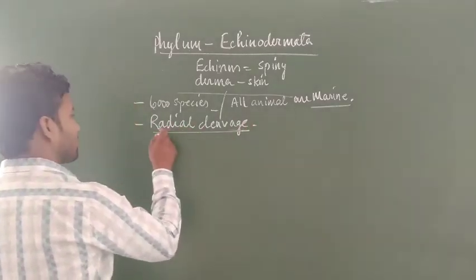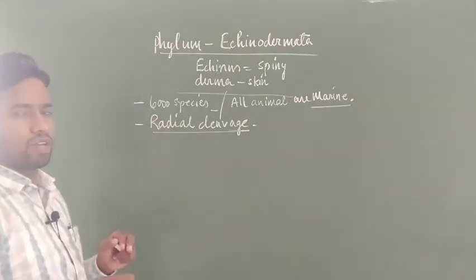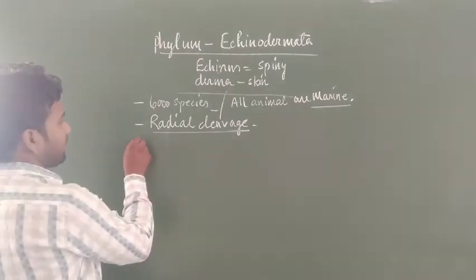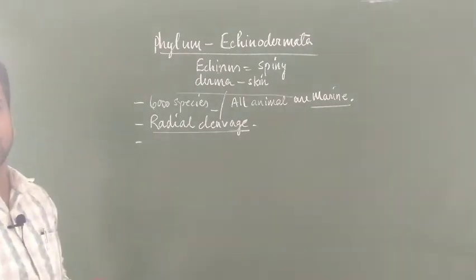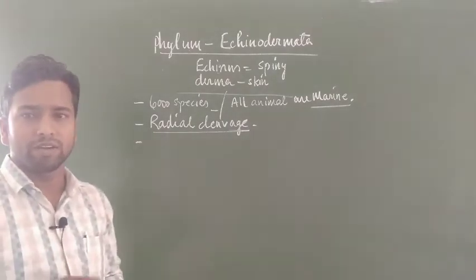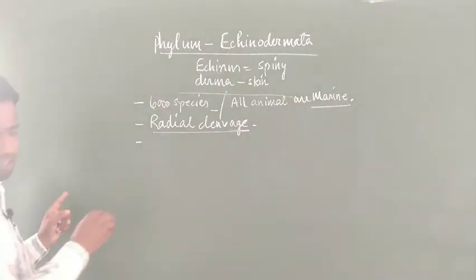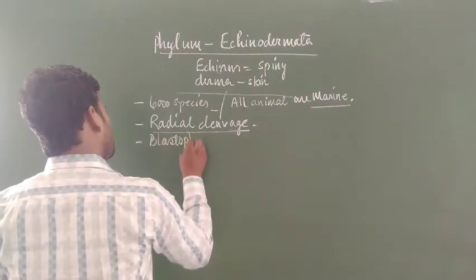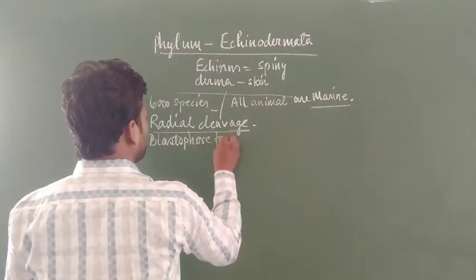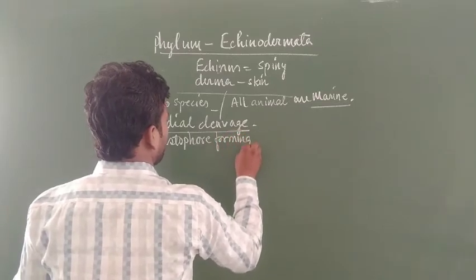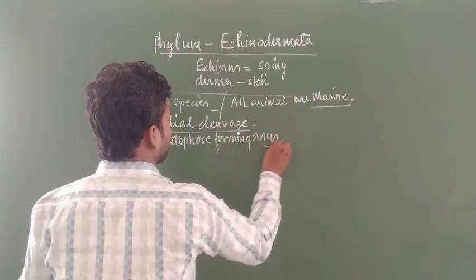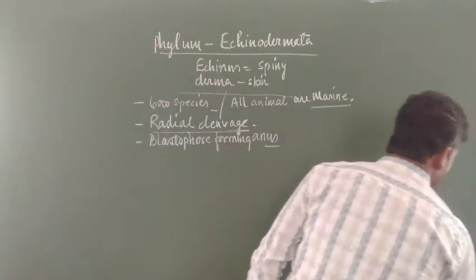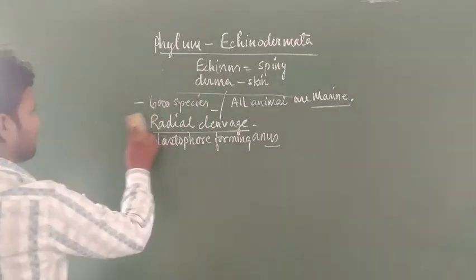When I discuss the life history of a member of chordates, I will discuss there what radial cleavage is. The second important chordate-like feature in echinoderms is the blastopore forming the anus. These are important features showing their resemblance with chordates.